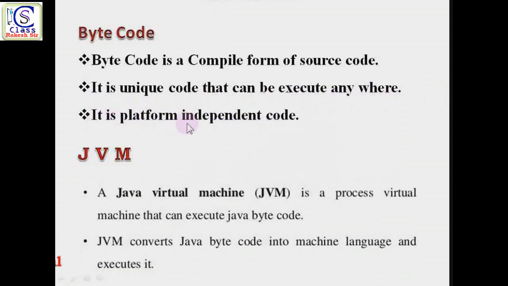This bytecode is known as platform independent code because it can be executed on any machine. And JVM, the full form of JVM is Java Virtual Machine, is a process virtual machine that can execute bytecode. It means JVM is used to execute this bytecode. JVM converts the Java bytecode into machine language and executes it. It means with the help of JVM we execute Java bytecode.